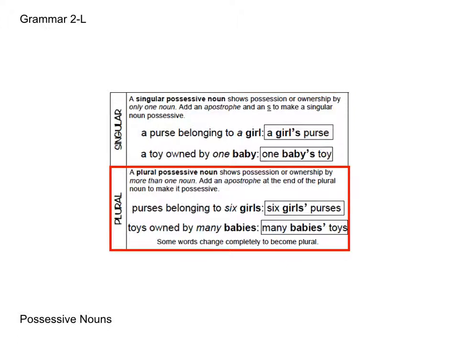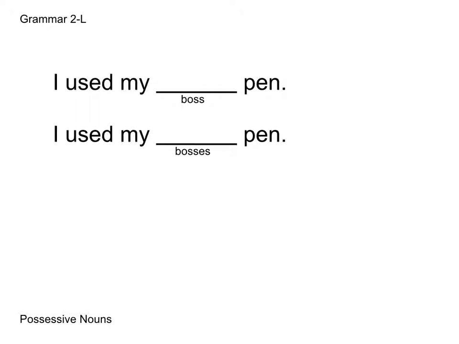A plural possessive noun shows ownership of more than one noun. So more than one person or thing is owning an object. Add an apostrophe at the end of the plural noun to make it possessive. So let's look at a few examples.